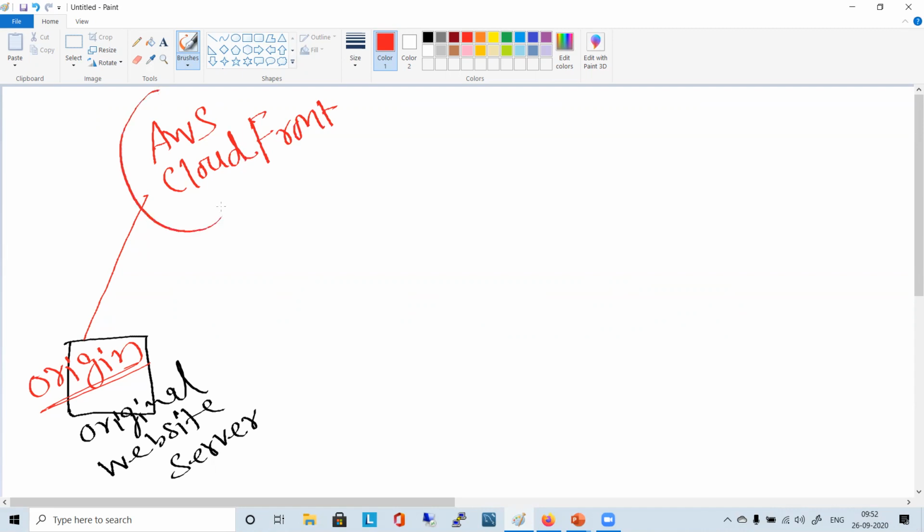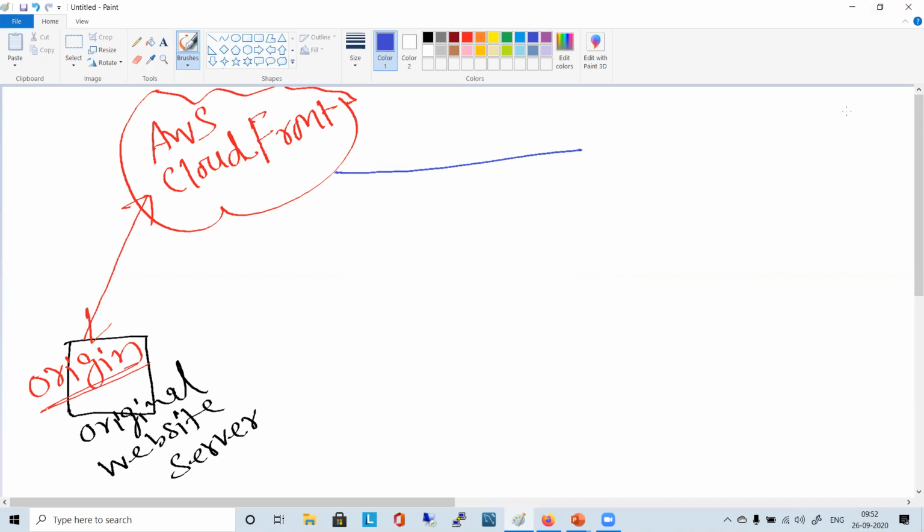Now this is giving you some API through which you are communicating here. So your content is now going to CloudFront. Now these two things are connected, and all your content will be going to CloudFront. Now, what will CloudFront do? It has its own mechanism.